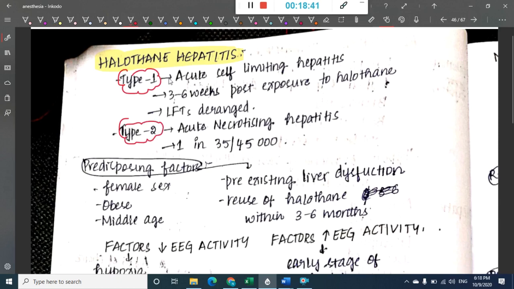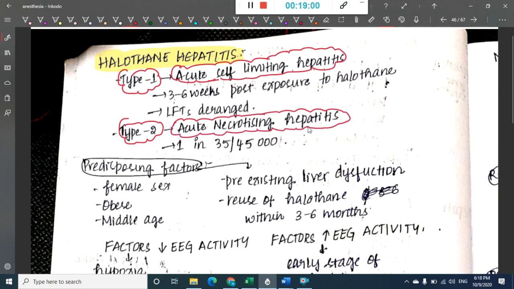Type 1 is called acute self-limiting hepatitis, that is it gets resolved on its own, whereas in type 2 we have acute necrotizing hepatitis, which will take time to resolve. In type 1 it occurs 3 to 6 weeks post exposure to halothane, and here liver function tests are deranged.